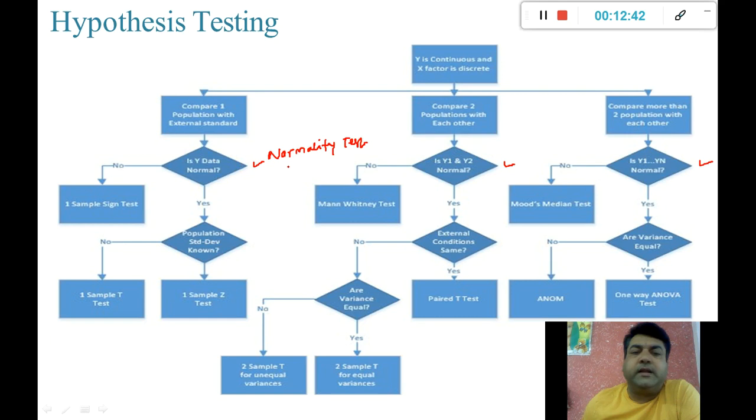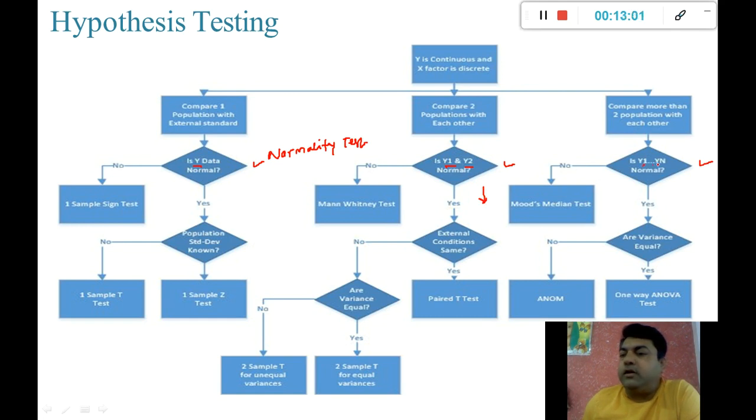So I check whether the data is normally distributed or not. Here only one set of sample will be tested. Here both sets of samples will be tested and both have to be normally distributed. Then only we can go with this flow.